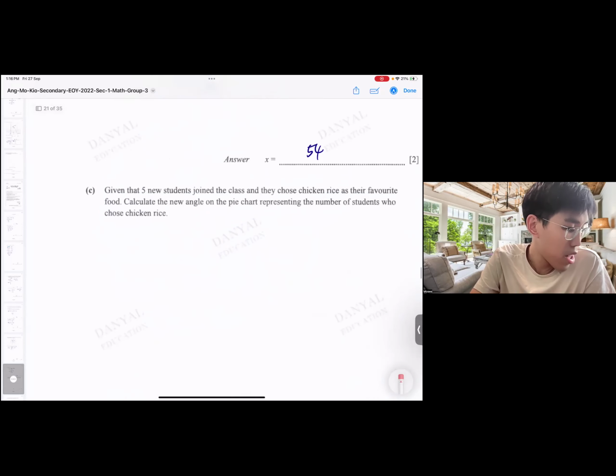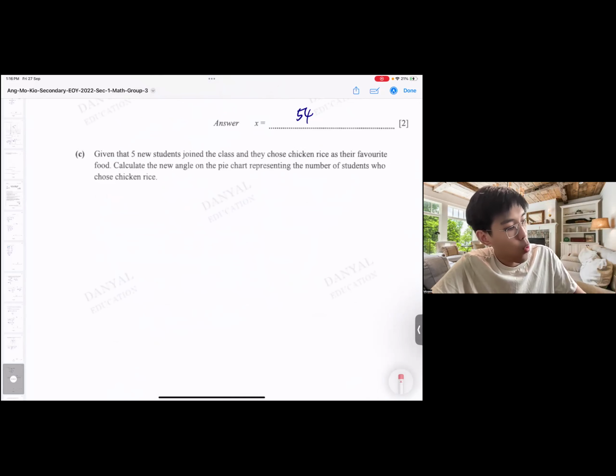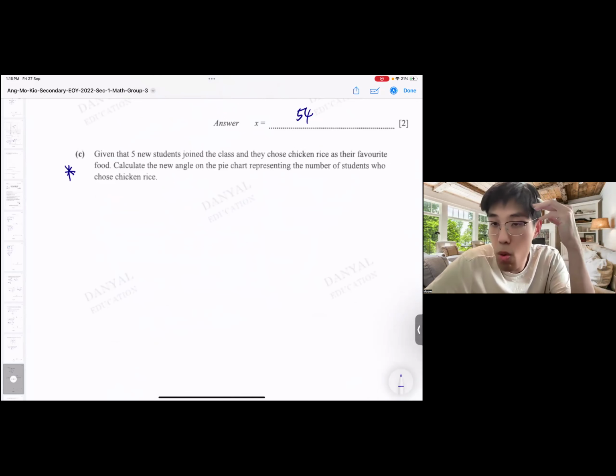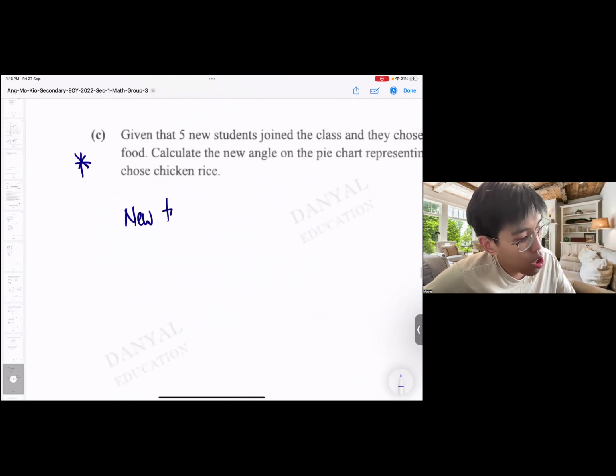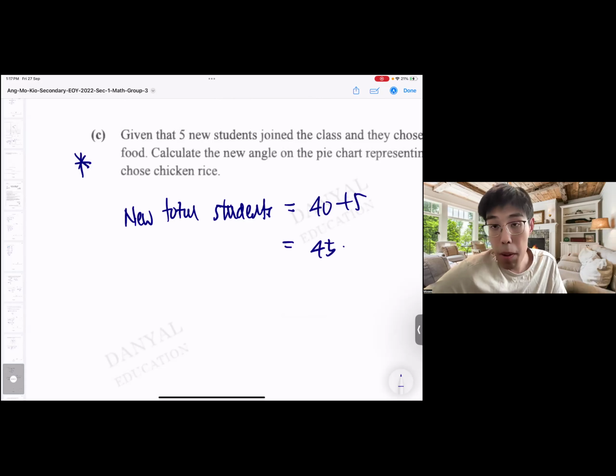Okay, next. Given that 5 new students join the class and they choose chicken rice as their favorite food, find the new angle in the pie chart representing the number of students who chose chicken rice. This one, trick question. Why? Because a lot of people, when they see 5 students join, then they find the number of people whose favorite food is chicken rice, then they find the percentage. Wrong. One more thing they need to take note of is the new total number of pupils. So this is the first thing that we need to write down first. The new total students is actually 40 plus 5, 45.